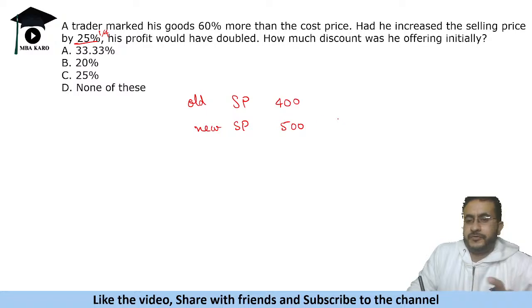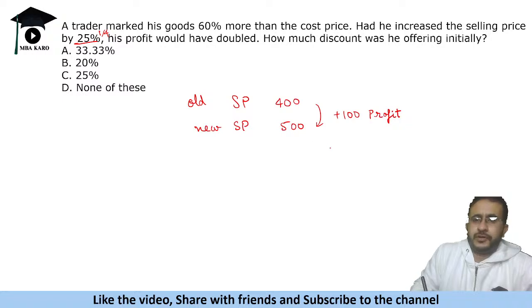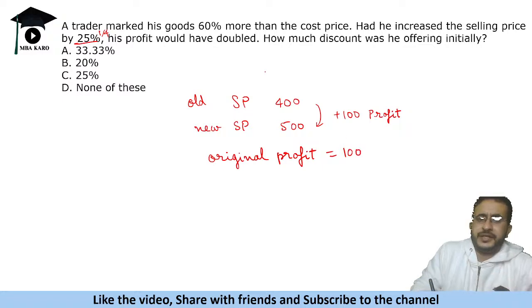Right? So it says profit is doubled. So it means extra 100 profit. Now, if profit doubled, that means original profit should be 100 rupees, right? So this means cost price is 300. So original profit was 100, new profit became 200.